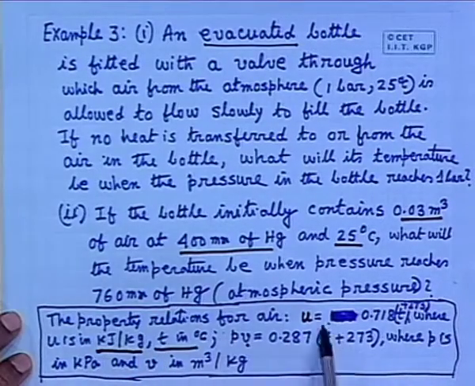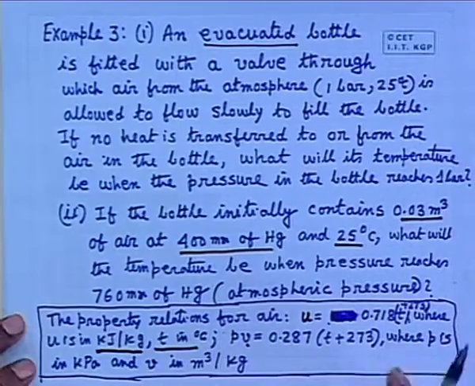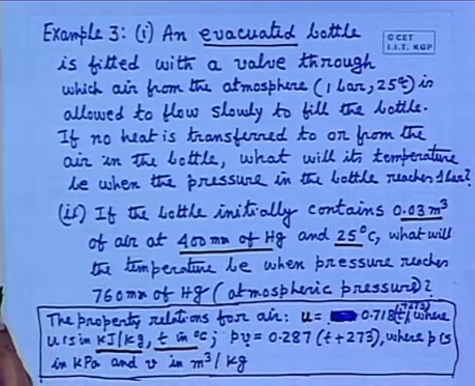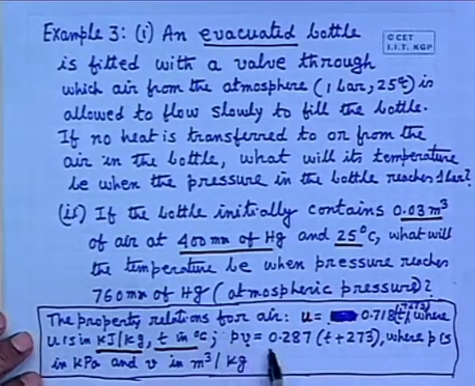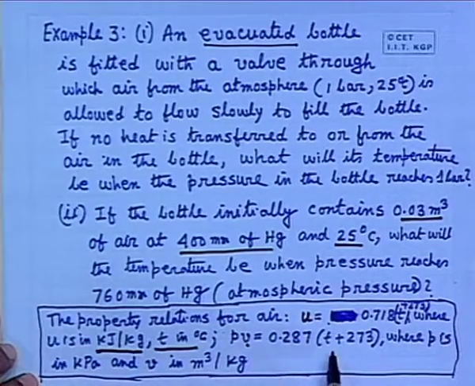This type of equations, where these numerical constants are there, are always specified like that. If you substitute the independent variable in this unit, you get the dependent variable in this unit. Otherwise there is no meaning to these equations. So PV is this, where P is in kilopascals, V is in meter cube per kg, and T is in degrees Celsius. If you add these two, you get H. H is U plus PV. H will be 1.005 into T plus 273. All right?